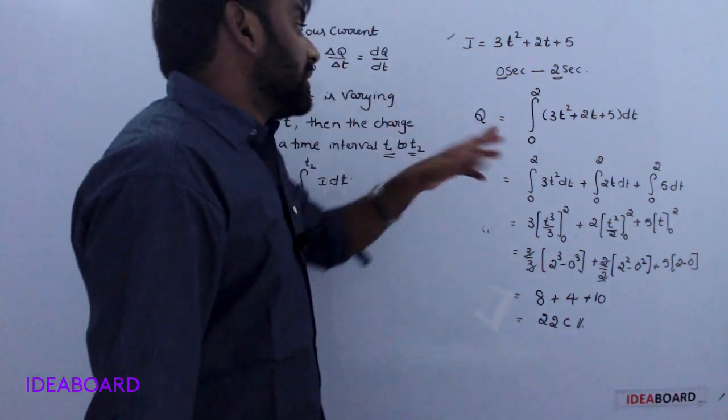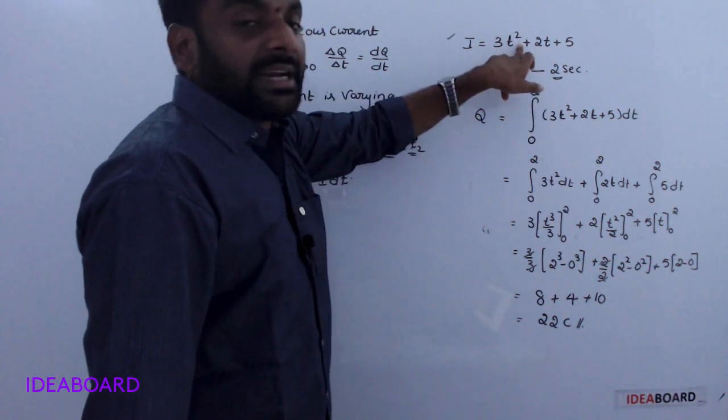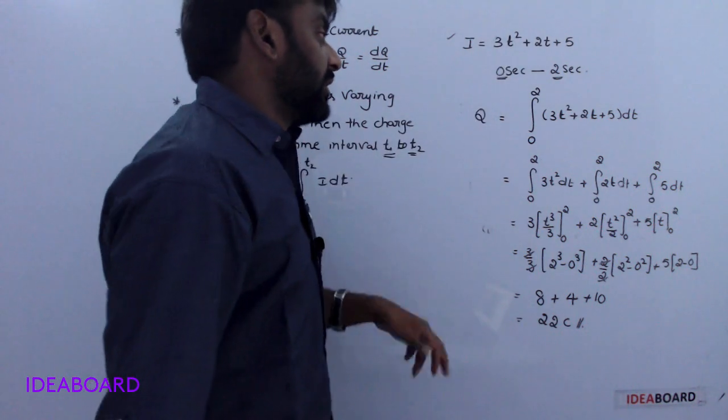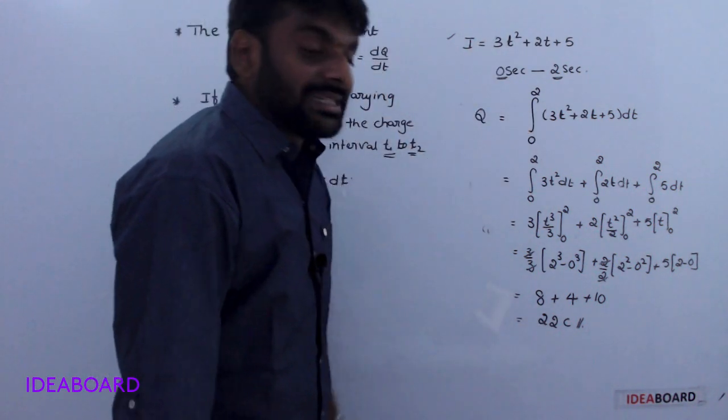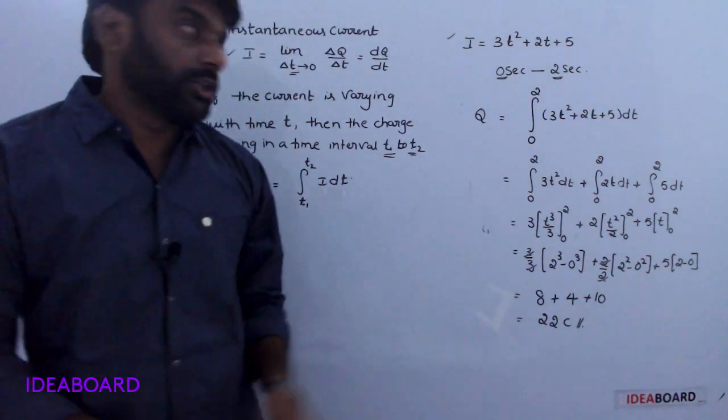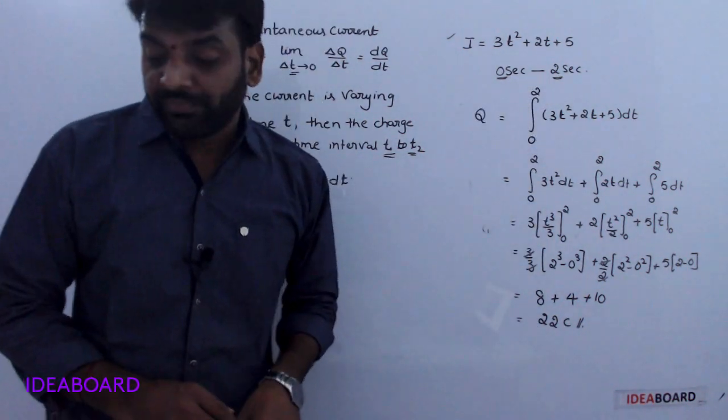So this is the given current in terms of time. After integrating it, the final charge is 22 coulombs. You already know integration.